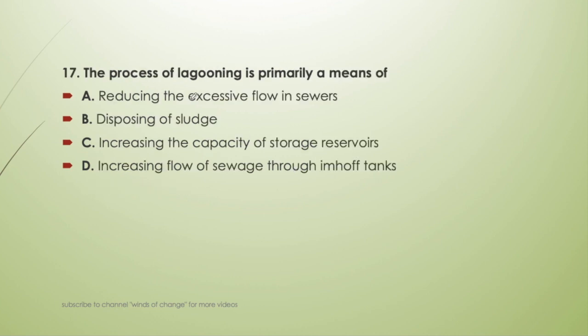Next question. The process of lagooning is primarily a means of reducing the excessive flow in sewer, disposing of sludge, increasing the capacity of storage reservoir, or increasing flow of sewage through emerged tank. So for the lagooning process, we have to memorize what it is.